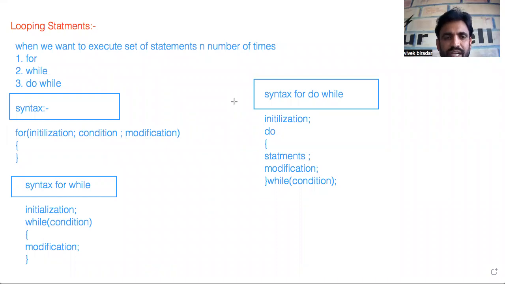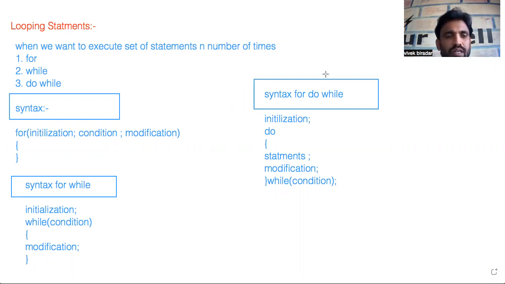Loops are used to execute a set of statements a number of times. If the numbers I am printing are in incremental order, what am I supposed to do, and if in decremental order, what am I supposed to do? We'll see in detail now. So these are the three looping statements in the C programming language: for, while, and do while.